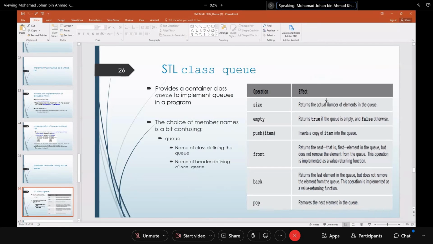Alright, so basically the container class: get the size of the queue, check whether the queue is empty or not, true if the queue is empty, false otherwise, push an item inside the queue, get the front value of the queue, get the back value of the queue, and then remove the next element inside the queue. Alright?